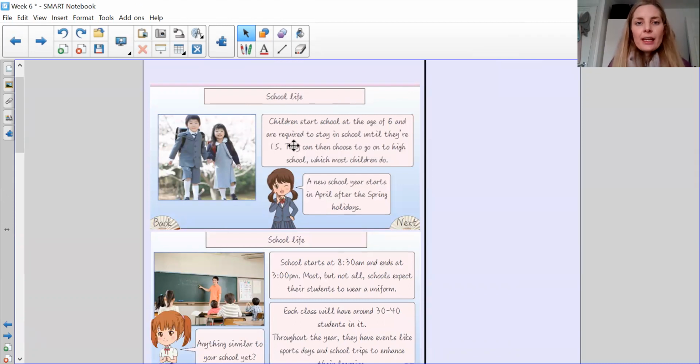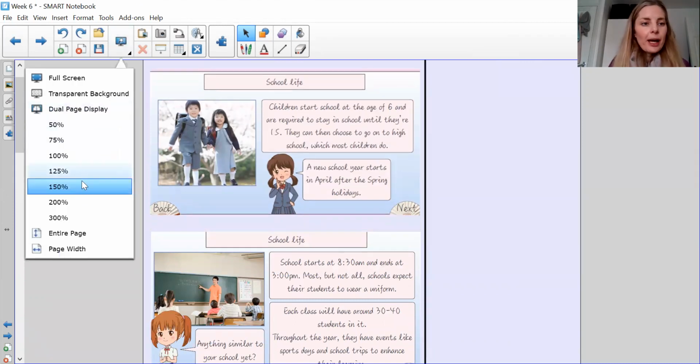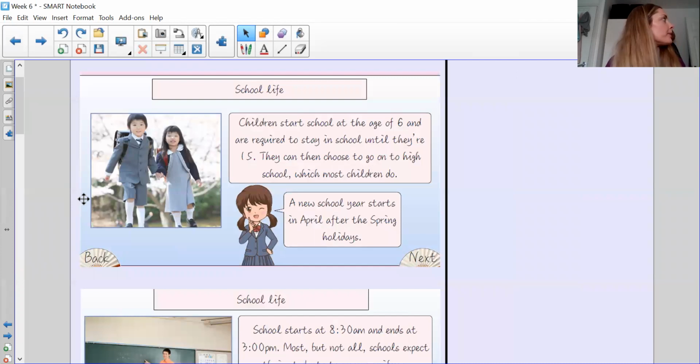And we're going to be looking at the life of somebody in Japan. So I'm going to make this a little bit bigger for you, and then you can have a look. So it says school life. Children start school at the age of 6 and are required to stay in school until they are 15 years old. They can then choose to go to high school, which is what most children do, okay? So a new school year starts in April after the spring holidays.